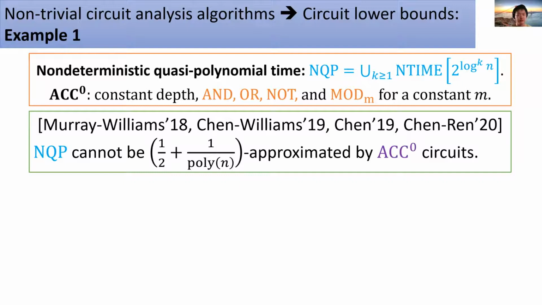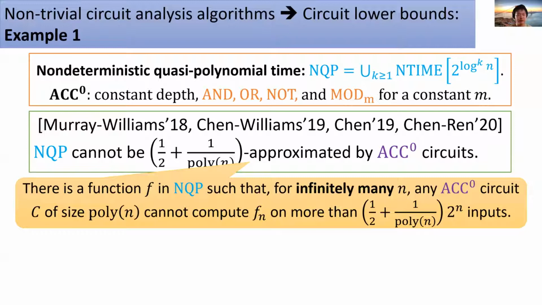There was a line of work towards proving average case lower bounds of NQP against ACC zero circuits, culminating in the result that NQP cannot be half plus 1 over poly n approximated by polynomial size ACC zero circuits. That is to say, one can find a function f in NQP such that, for infinitely many n, every small ACC zero circuit cannot compute f sub n correctly on more than half plus 1 over poly n times 2 to the n inputs.